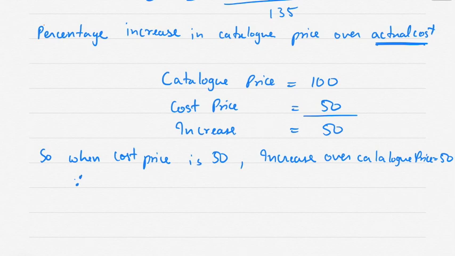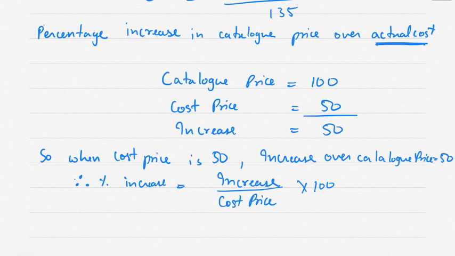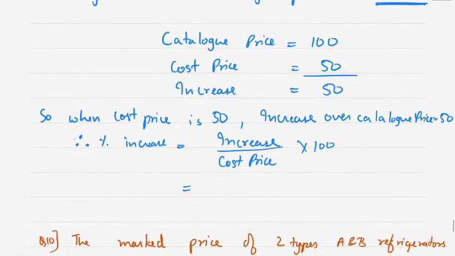Therefore percentage increase is equal to increase upon cost price into 100. So increase is 50, cost price is 50 into 100, which comes to 100%.